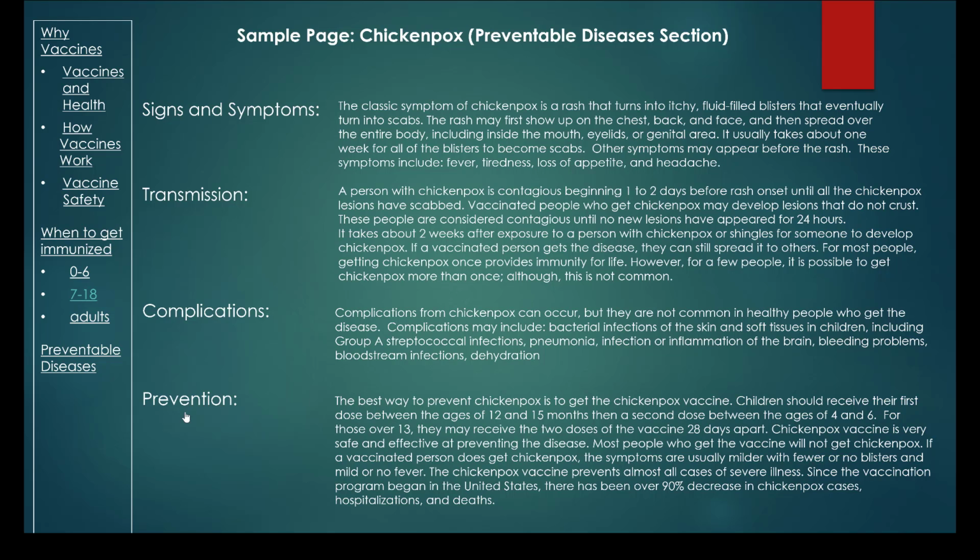Each page in the Preventable Diseases section will provide information on the signs and symptoms of the disease, how the disease is transmitted, complications that can occur from the disease, and how to best prevent the disease. The user can return to the chart by clicking on the respective chart in the left-hand navigation bar.